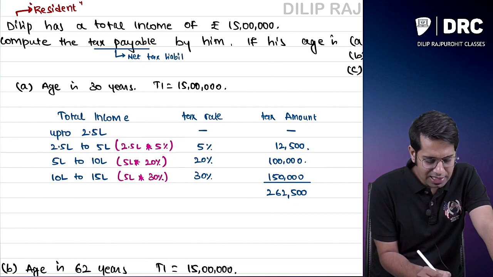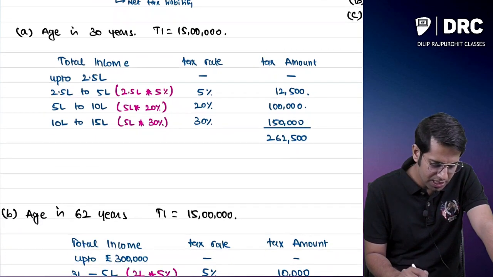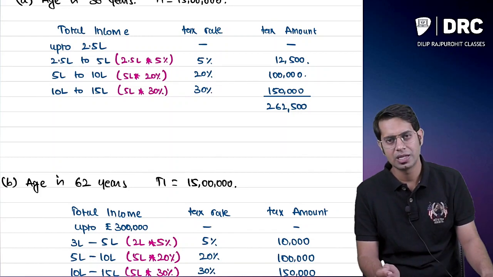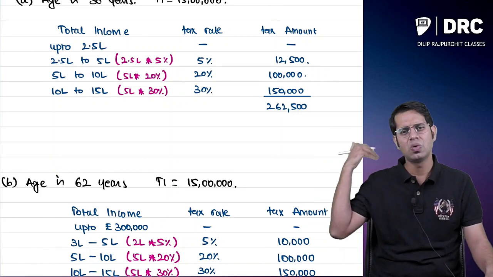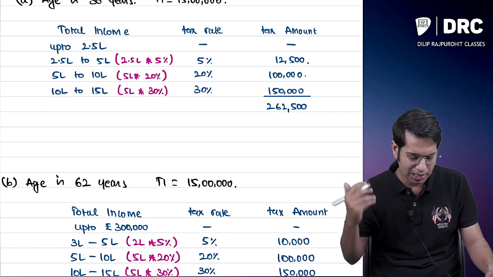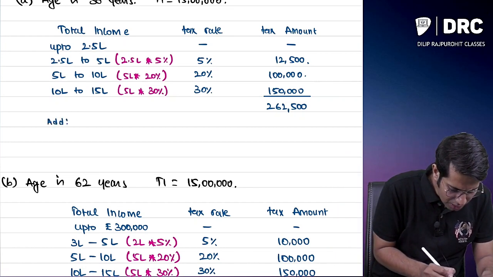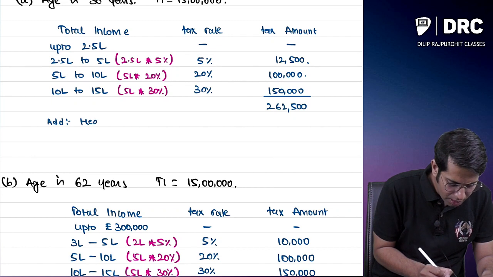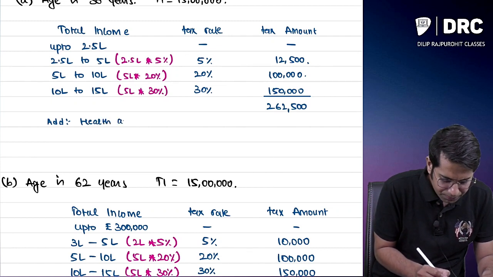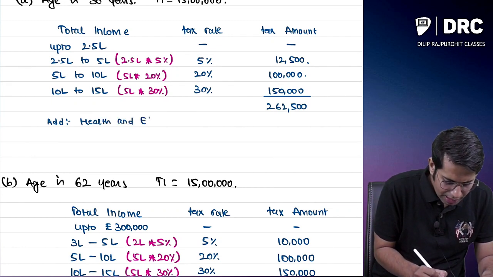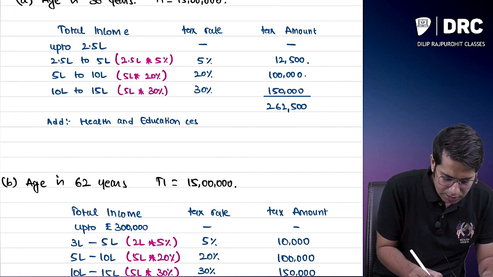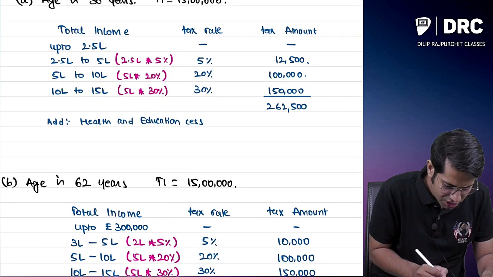Now when I say tax payable by Mr. Dilip or net tax liability of Mr. Dilip, it will include everything. It will include surcharge if it is applicable. It will include health and education cess also. So to this tax I should add something called health and education cess.